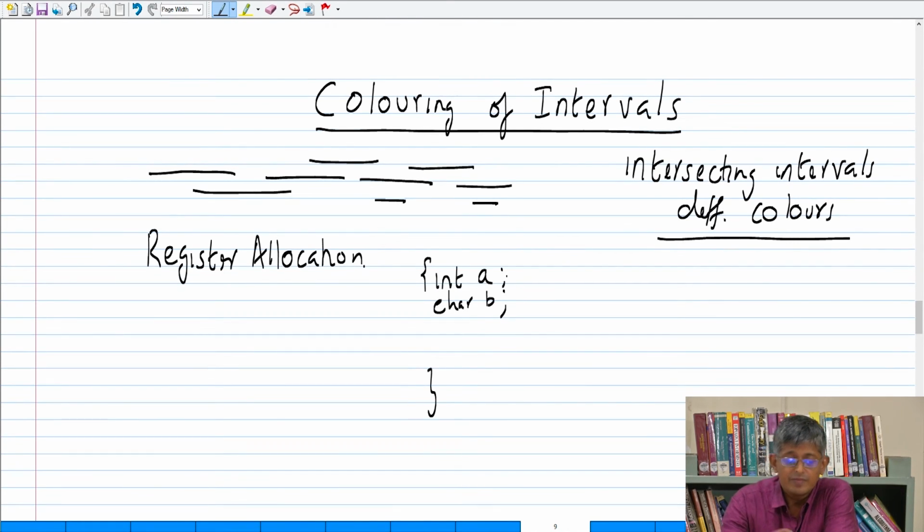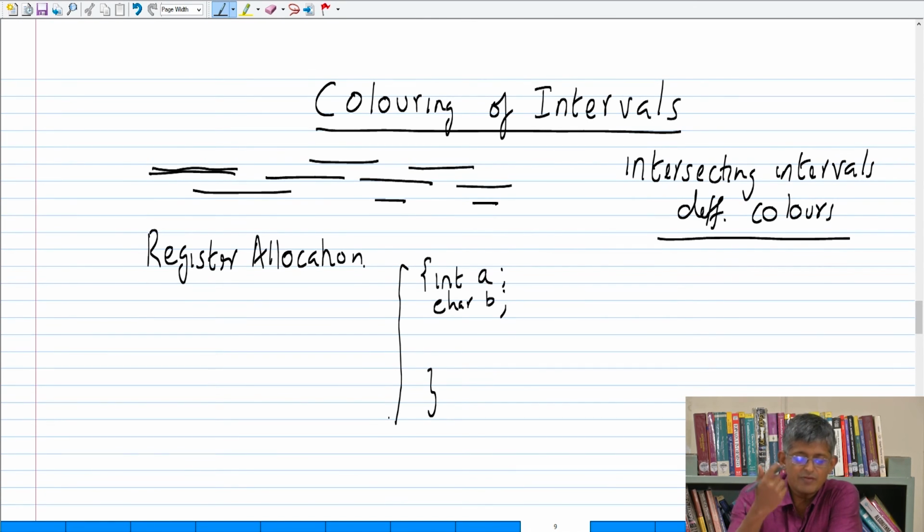Fine. So interval coloring models the lifetime of a variable as an interval. What does the interval look like? When I draw the interval like this, you get the imagination of time. But when I draw the interval like this, you get an imagination of the scope of a particular variable name.